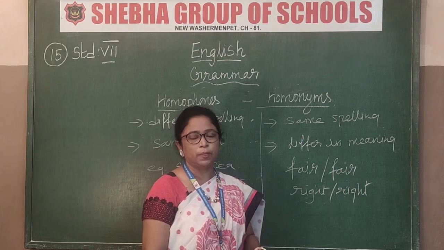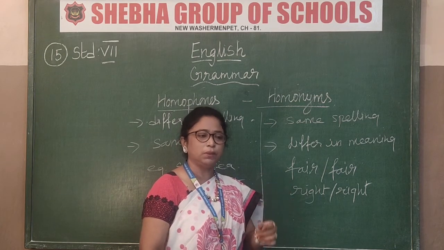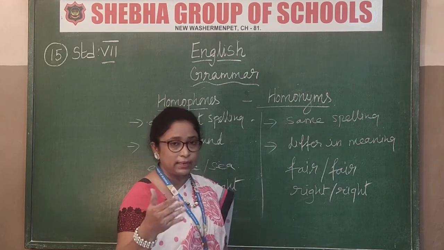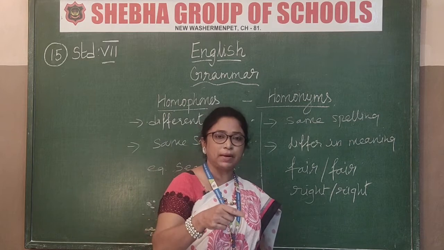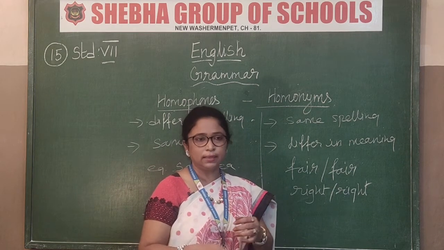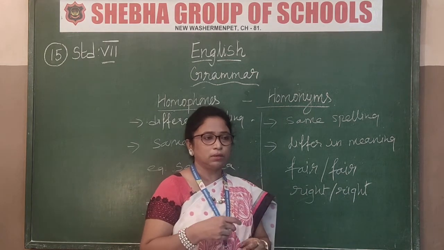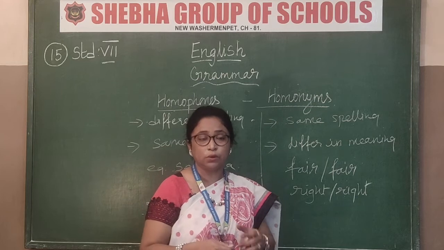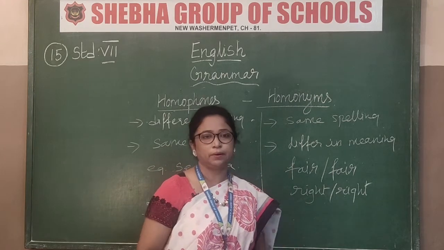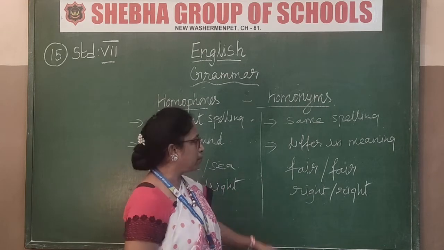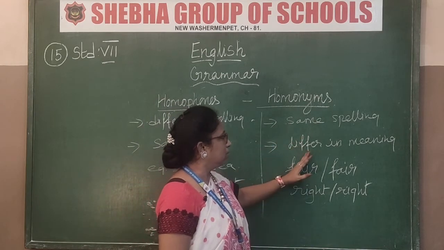Same thing, wound also means winding: wind is present tense, wound is the past tense of wind. Winding means you're winding the thread. So you wound the thread is the past tense of wind. So sometimes the pronunciation differs, but the same spelling has different meaning.